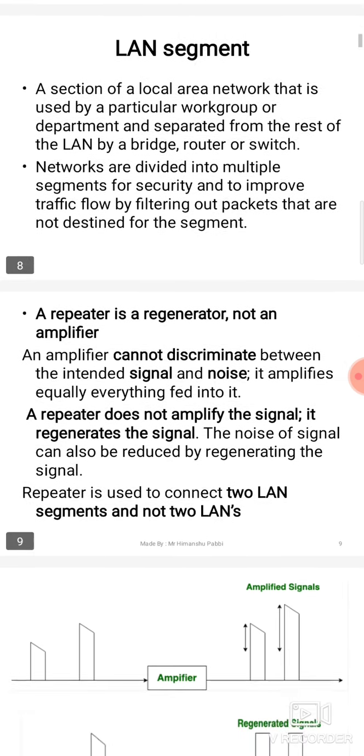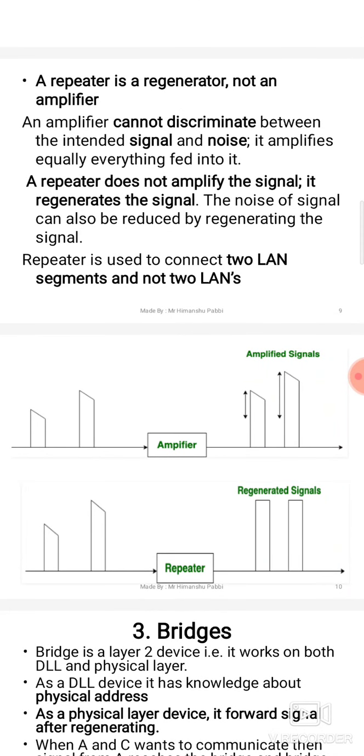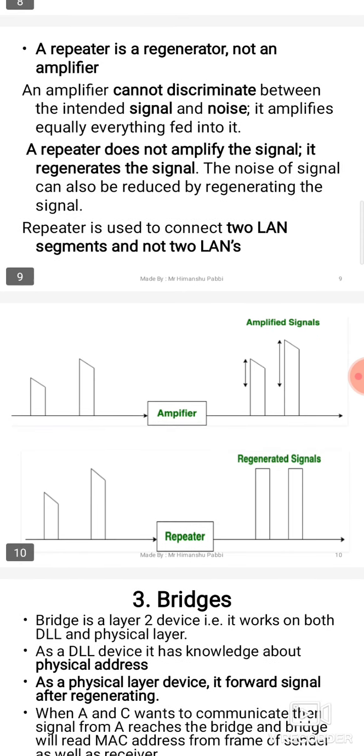Now next important question, what is the difference between repeater and amplifier? Repeater is used to regenerate the signals. Signal becomes weak when it travels from sender to receiver, so we use repeater. It will regenerate the signal to its original form.